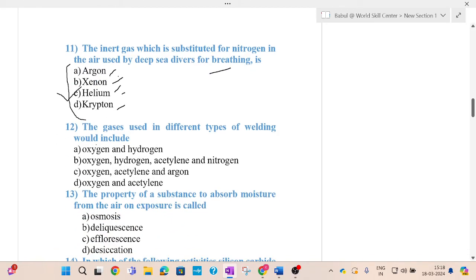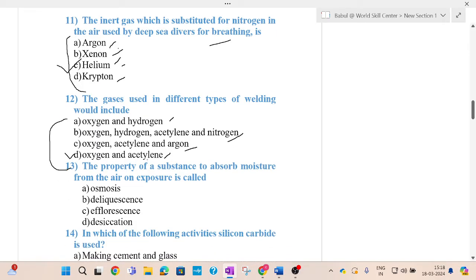Now come to the next question. The gases used in different types of welding would include: option A, oxygen and hydrogen; oxygen, hydrogen, acetylene and nitrogen; oxygen, acetylene, argon; oxygen and acetylene. Out of the four options, generally option D, that is oxygen and acetylene, is used for different types of gas welding. So the answer is oxygen and acetylene.